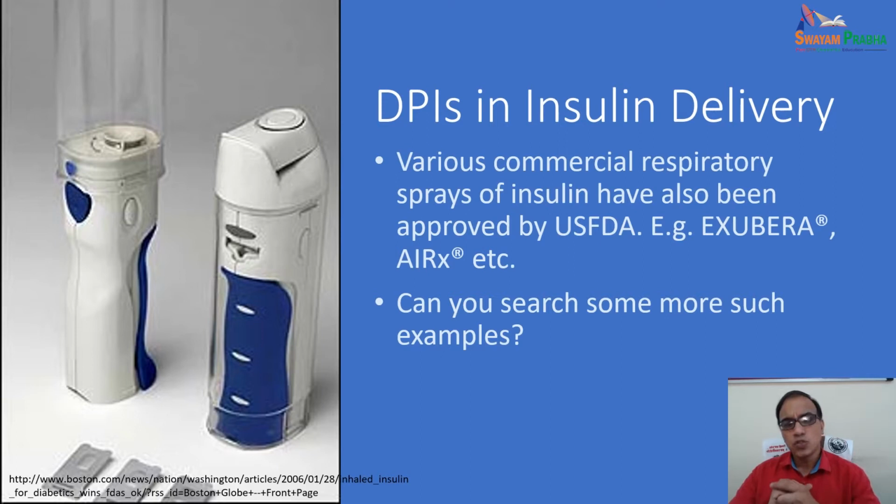DPIs are used not only in asthma and bronchitis, they are also used in insulin delivery. Various commercial respiratory sprays of insulin have been approved by the US FDA, named Exubera. What you are seeing in the figure is Exubera, and ARX, and many other technologies are also there. So please search for more examples like that and note them down. Okay.